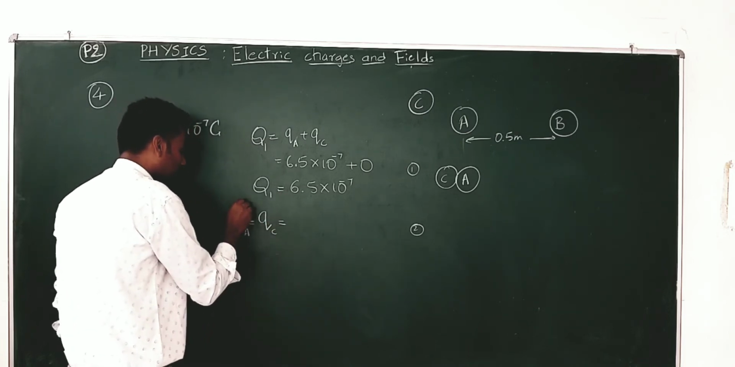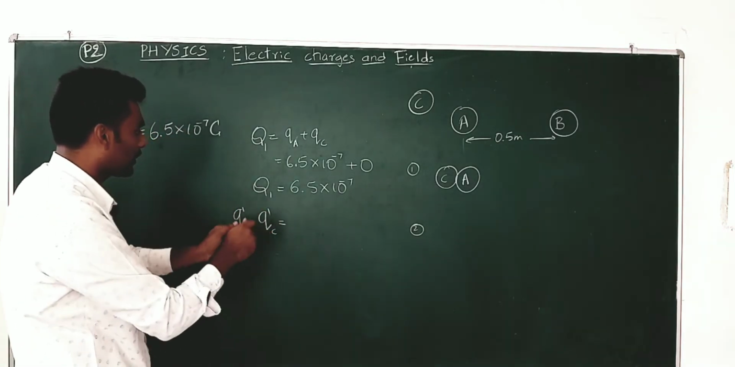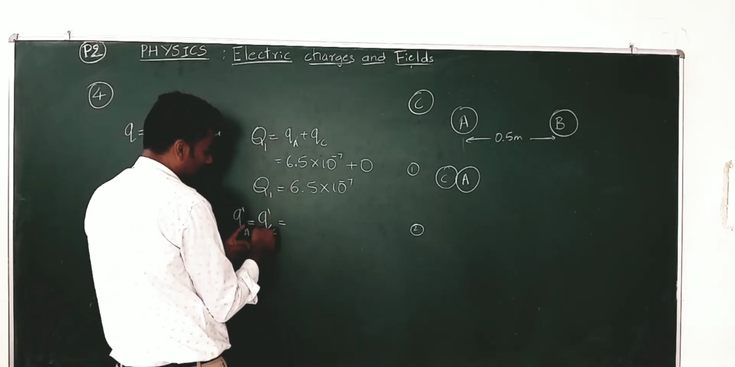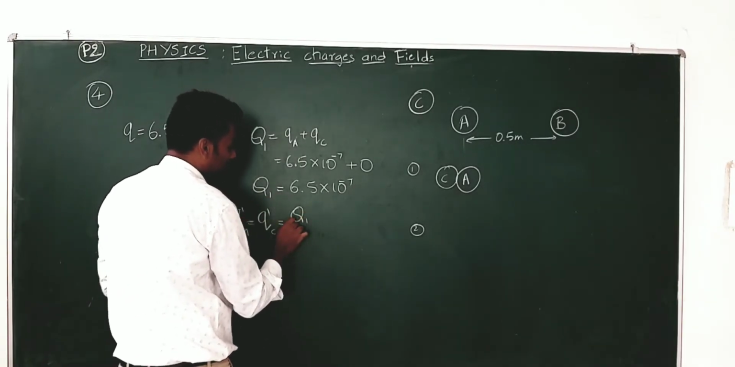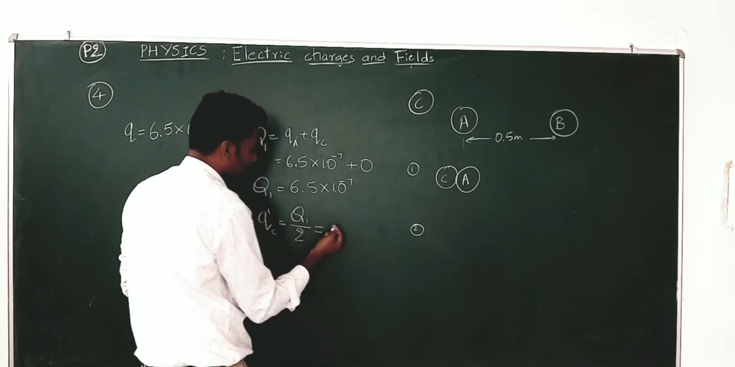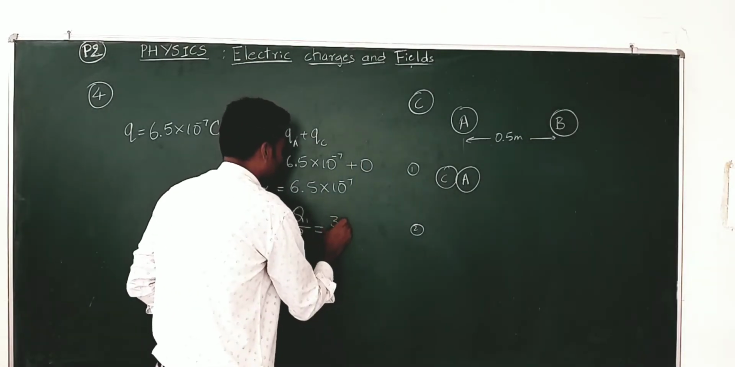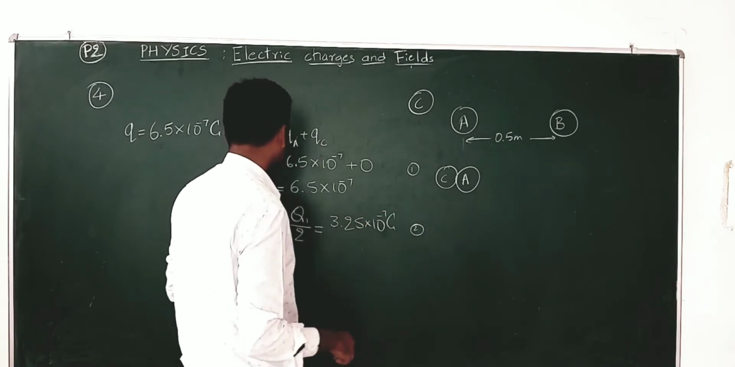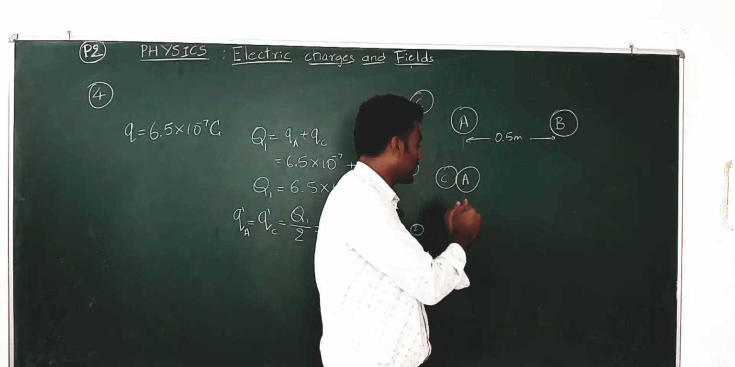Let me call that Q dash A and Q dash C, because this is the new charge brought in contact and replaced. So QA dash is equal to QC dash is equal to the net charge Q1 by 2, which is equal to 6.5 by 2, which is 3.25 into 10 to the power of minus 7 coulomb. So this is the new charge acquired by both spheres C and A once they are brought in contact and